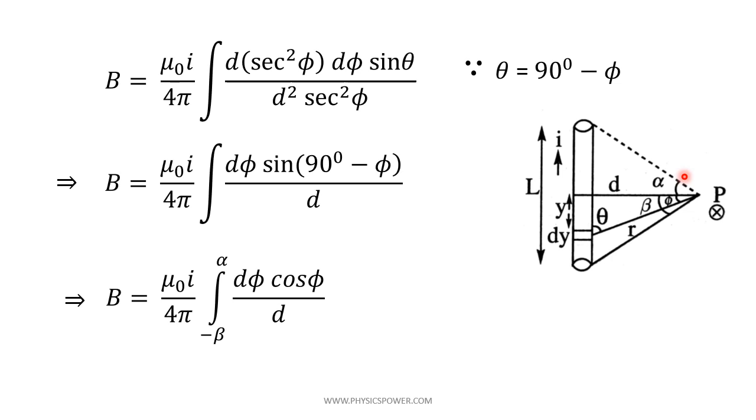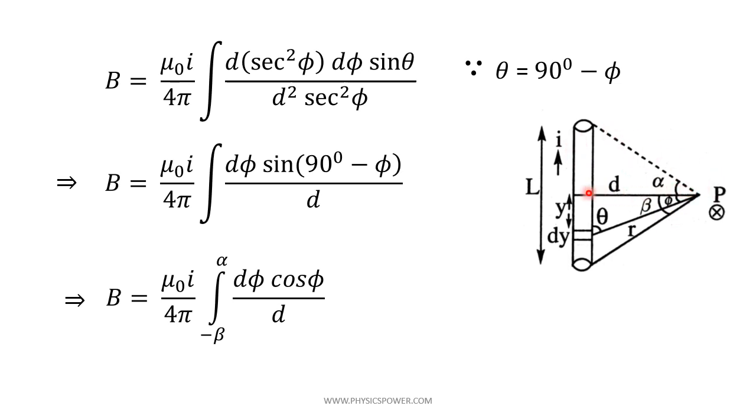Before that, I said we did not take the limits. Now we can analyze the limits also. d phi is the integration element now, so due to the integration element we get the limits now. If you consider the dy element at this edge, you start from beta, and if you go up to this end, you get the element up to alpha.